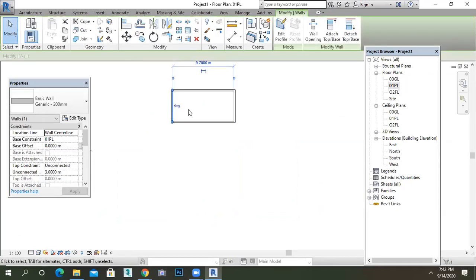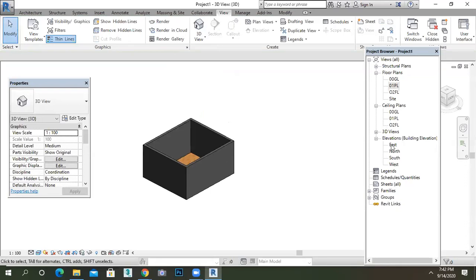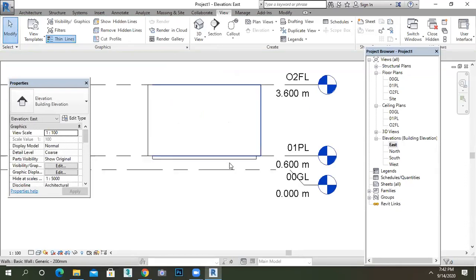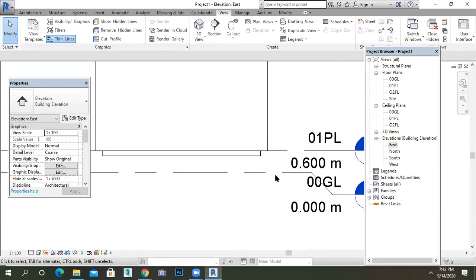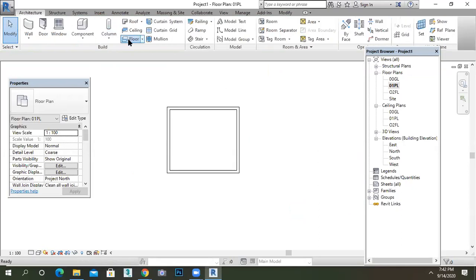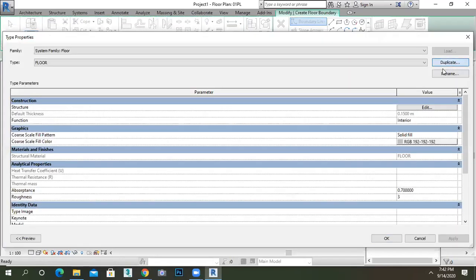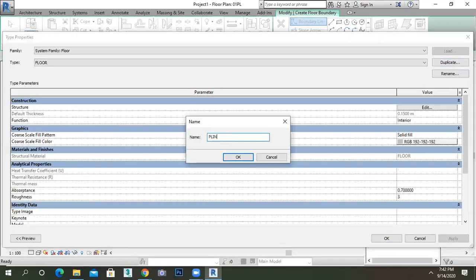Getting it now? What I am doing? Okay, for example, this is my plan. Okay, go to the elevation now. See, I want to provide my plinth here. Okay, so go to the plinth level and zoom it. Go to the floor, edit it, duplicate it, and name it plinth.